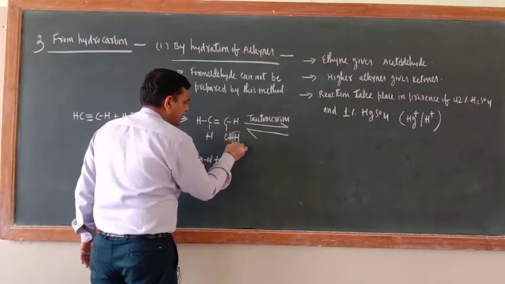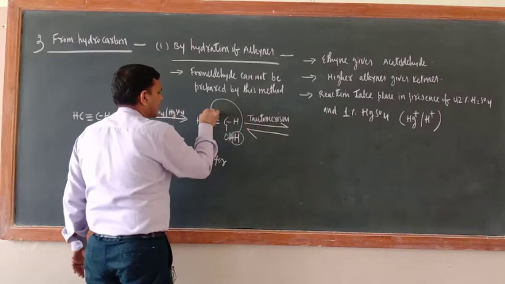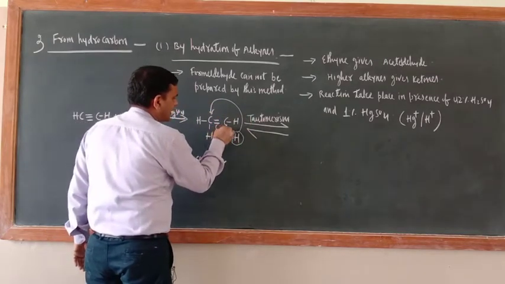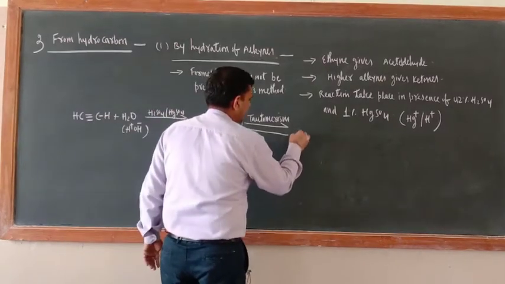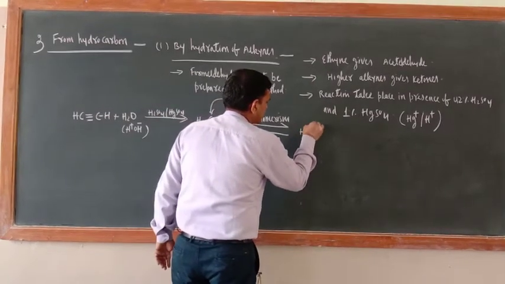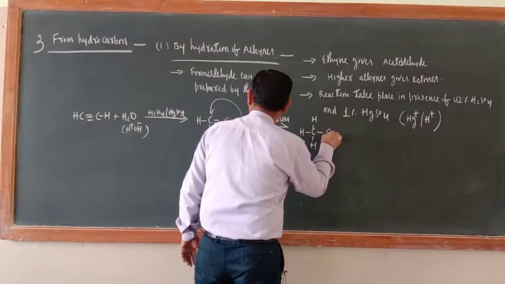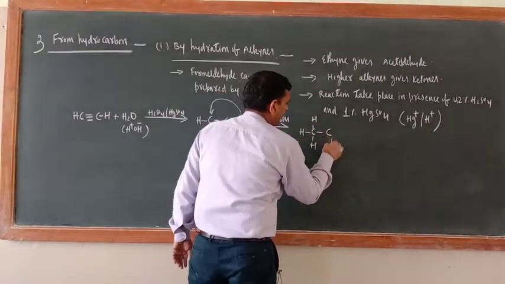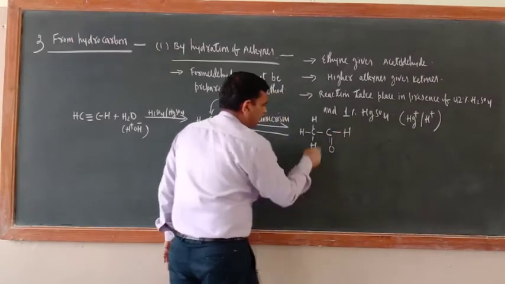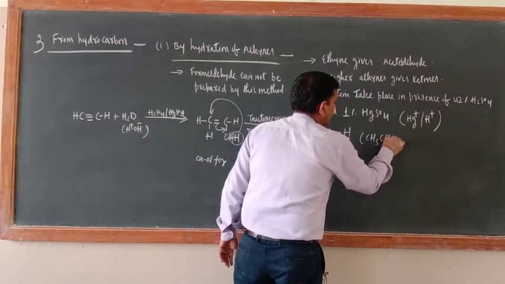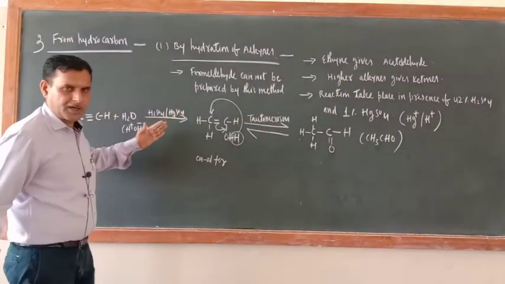Now shift this H here and the double bond here. So what you will get is H, C, H, and C double bond O, H. What is this? CH3CHO, acetaldehyde.